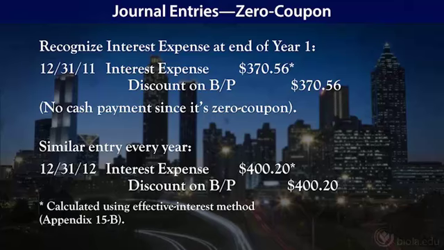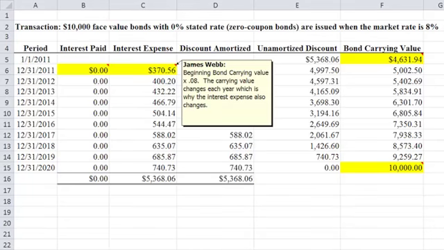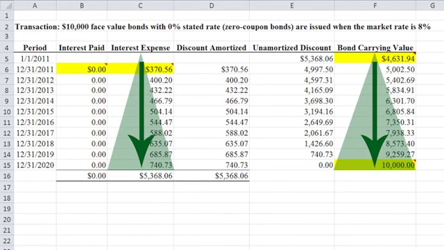The numbers are going to change. The numbers are going to do the same process based on the schedule. So our interest expense, just like we did before, is my bond carrying value times the market rate of interest. Since we're just doing an annual here, we'll just do times 0.08. As my bond carrying value approaches closer to 10,000, which is our goal, as this goes up, so does my interest expense along the way because they're related. We're just taking that carrying value times the market rate.